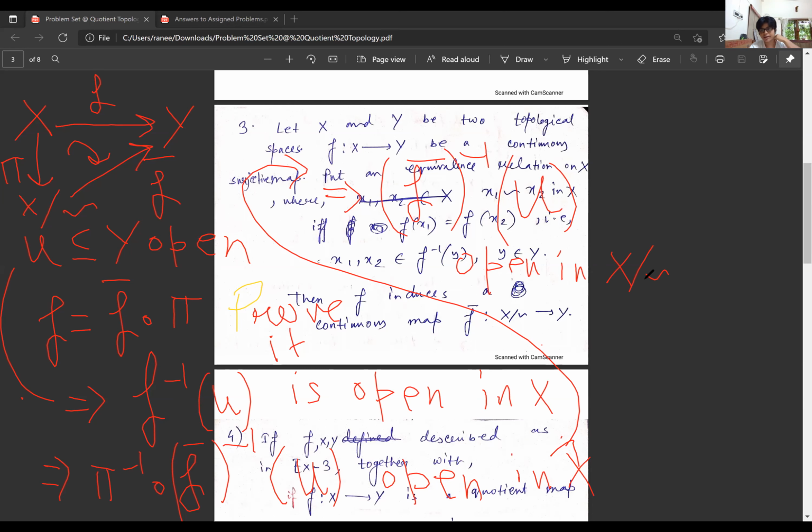Okay, shall I erase it? Is it clear to everyone? Okay, so I'll erase this.